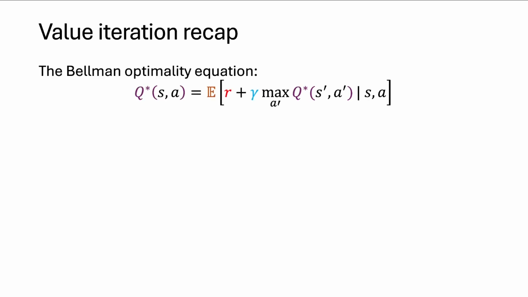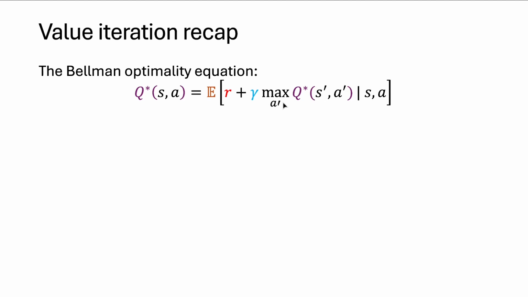So the Bellman optimality equation says that the optimal value assigned to being in any state action pair is equal to the expectation taken over transitions with respect to that state action pair. So I condition on taking that action in that state and consider the transition into the next state S prime and the reward R from that state action pair. I take an expectation over the reward I get immediately plus discount factor, because it's one time step away, maximum over actions I could take from that next state of the value of being in that next state and performing that action.